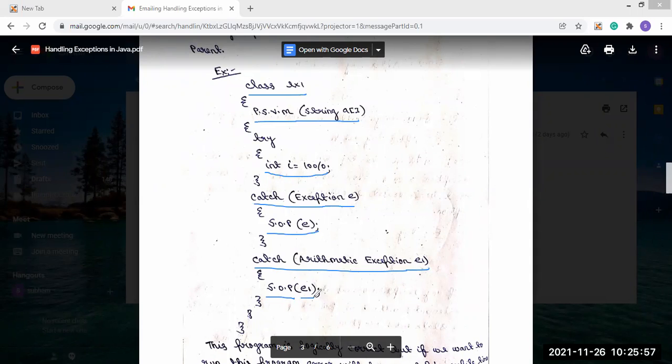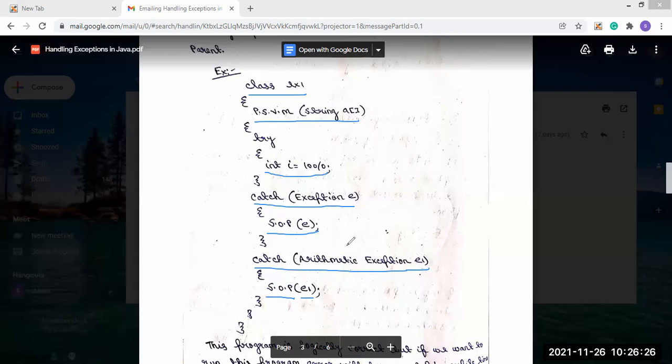Now if you see, it looks like there is no problem and no error will be generated, but this program will generate an error. Why will this program generate an error? I have already said that we have to keep in mind that the order of the exceptions should be from child to parent. Now what does child to parent mean?